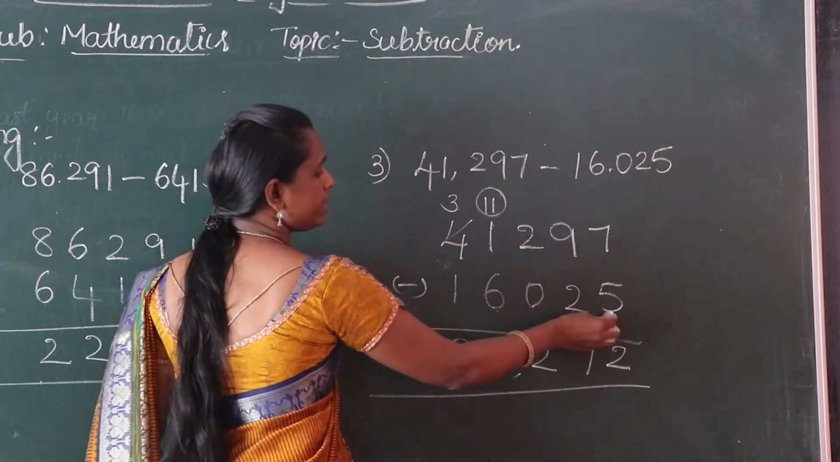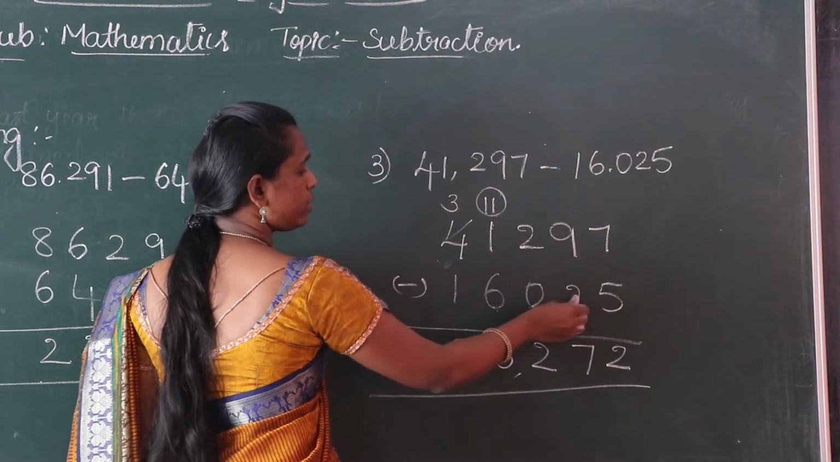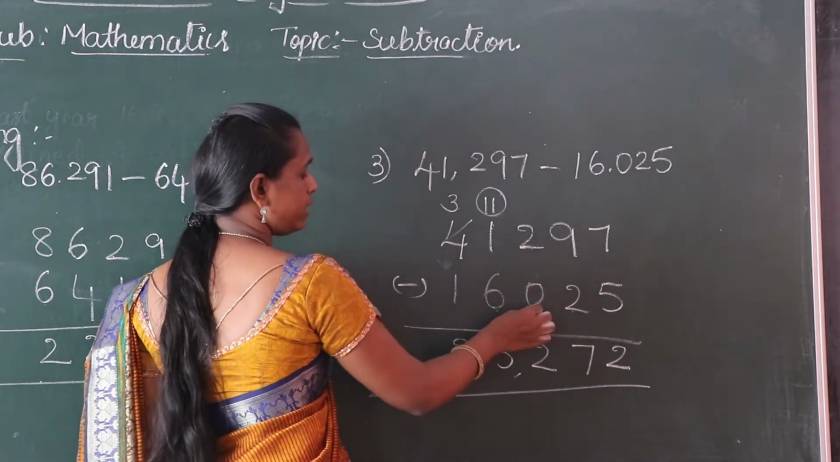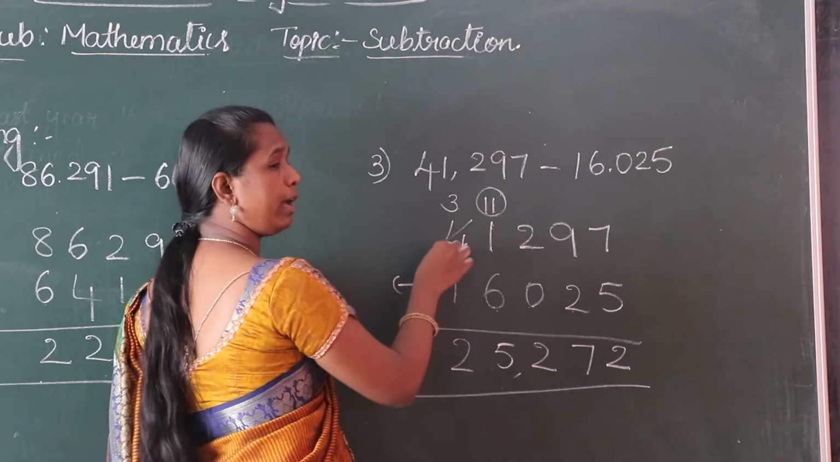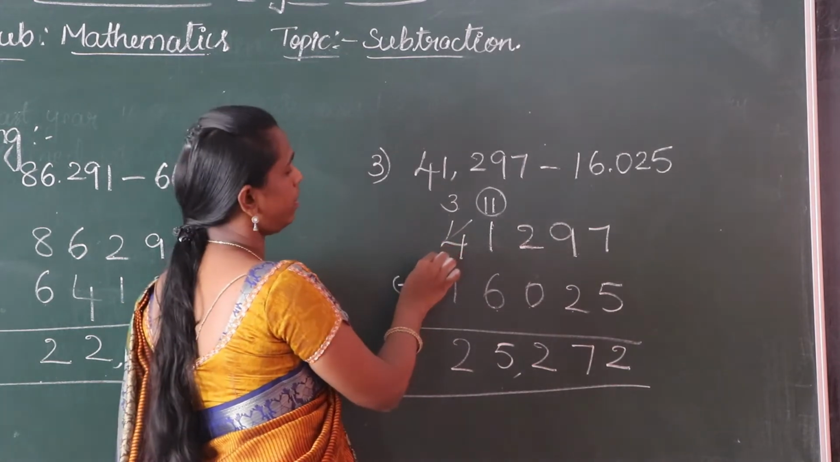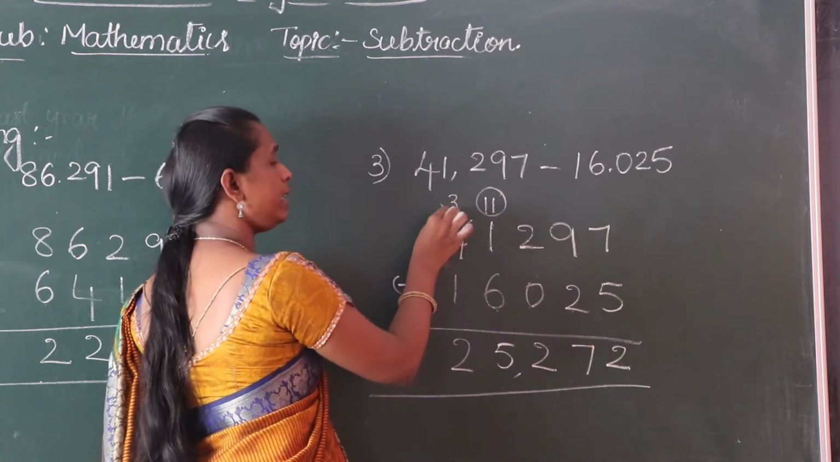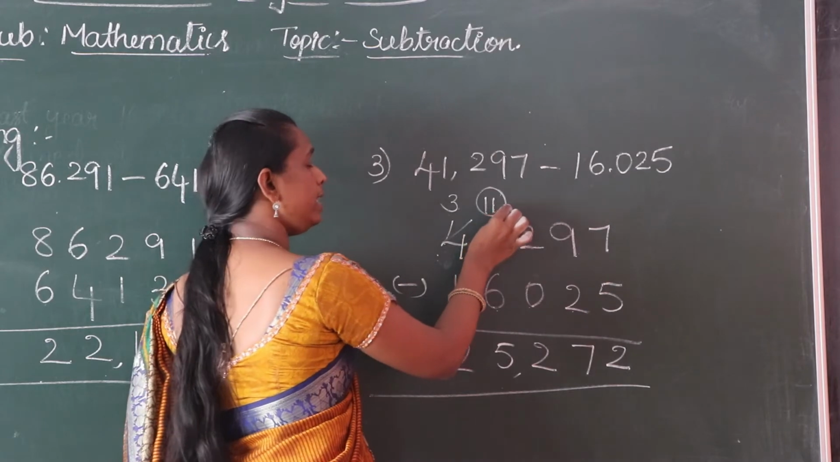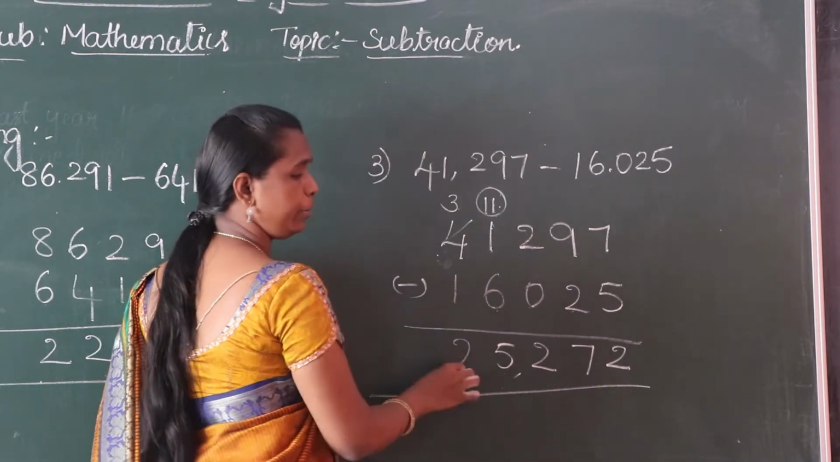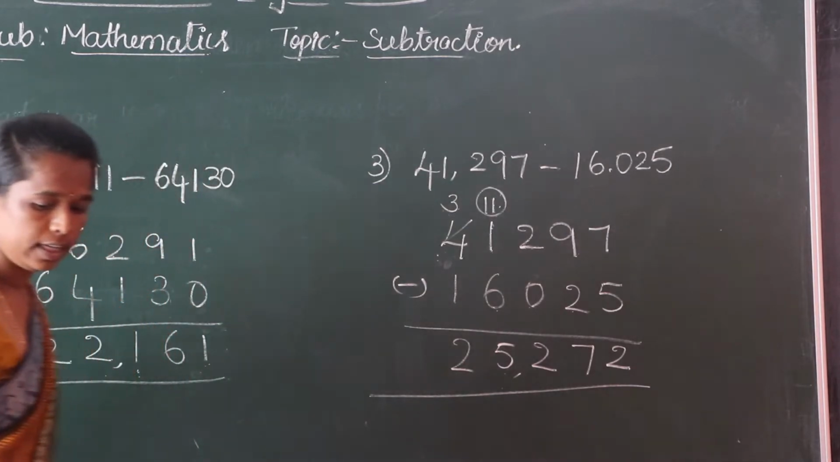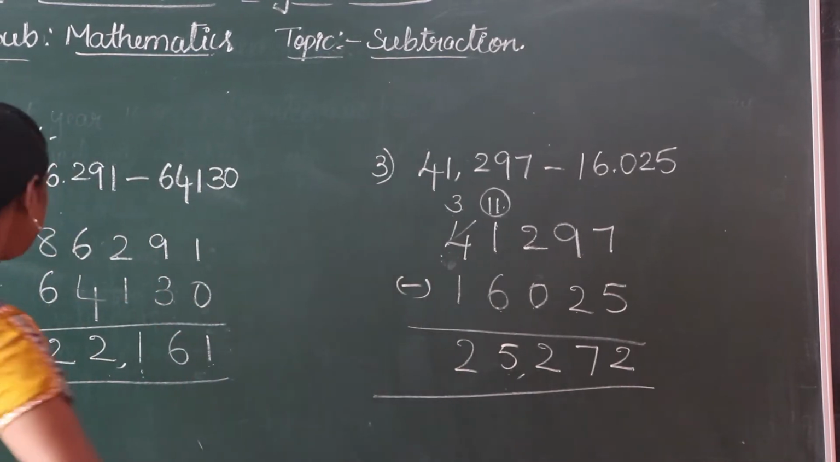25,272. 7 minus 5, 2. 9 minus 2, 7. 2 minus 0, 2. 1 minus 6, it is not possible. Take borrow from 10,000 place. This 4 becomes 3. This 1 becomes 11. 11 minus 6, 5. 3 minus 1, 2. Next, other two sums are